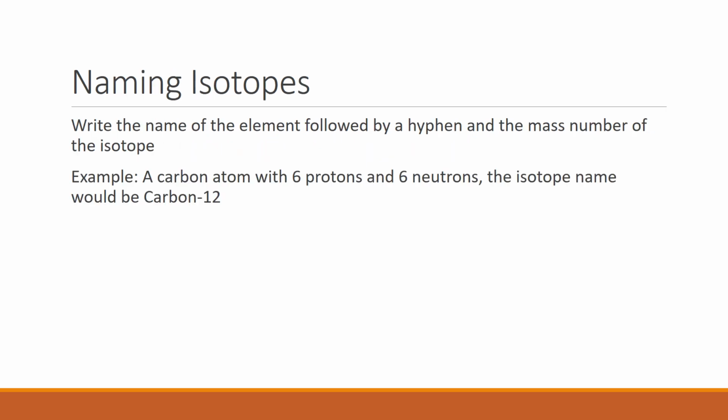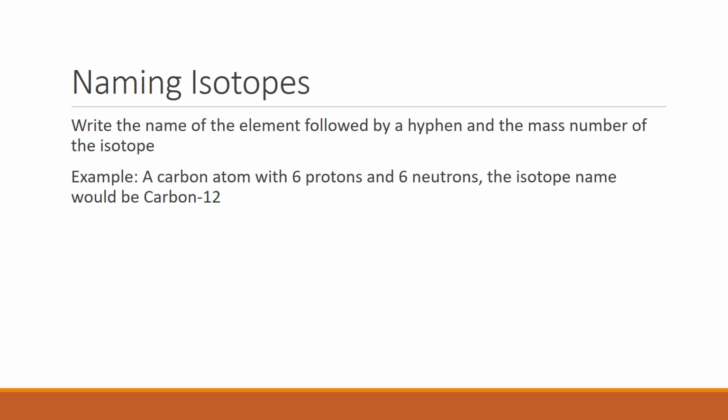Now when we name our isotopes, we use our mass numbers. So we use the skill that we just got. All you have to do is write the name of the element that you have, write a hyphen after it, and then write its mass number after. So if I say a carbon atom with 6 protons and 6 neutrons, which all carbon atoms have 6 protons, I'm not necessarily going to tell you what the element is. I may just tell you the element, or I may tell you just the number of protons. Either way, you should be able to find out either how many protons or what the element name is, because that's how you identify an element in general, by its atomic number.